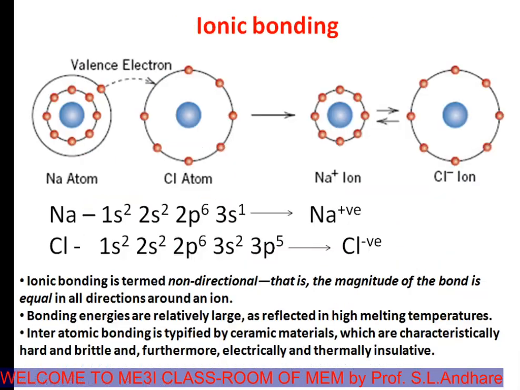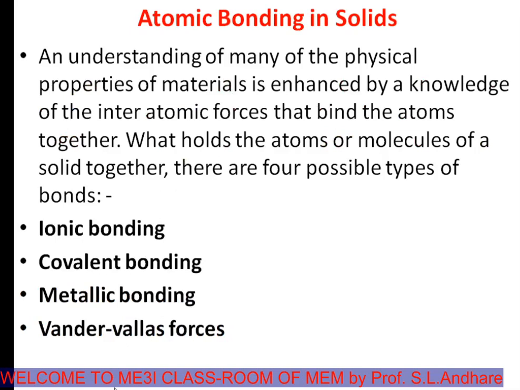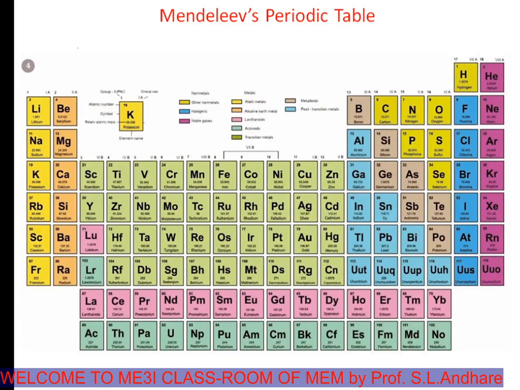Okay, and the last one is van der Waals forces. I have not shown the slide for these van der Waals forces because these forces are very weak in nature. Now you have to understand these van der Waals forces with reference to inert gases. Which are those inert gases? You can refer to the periodic table.